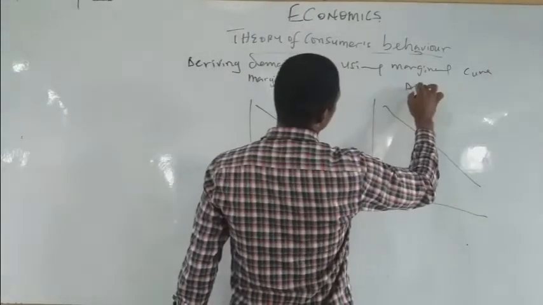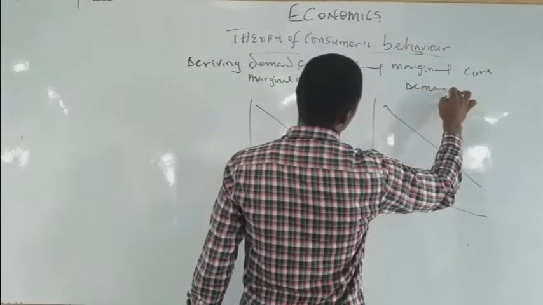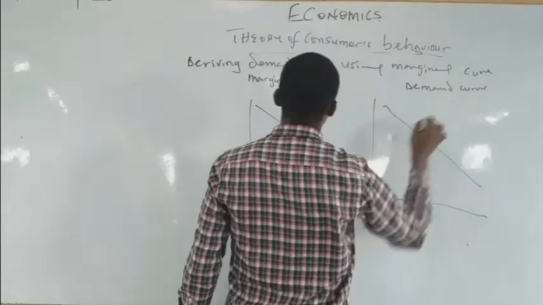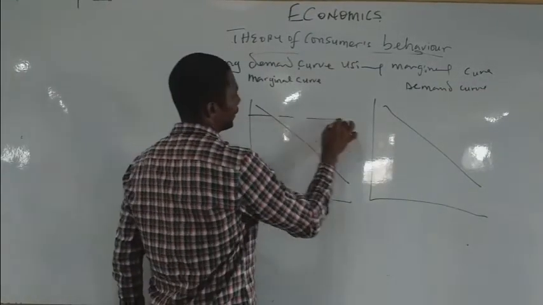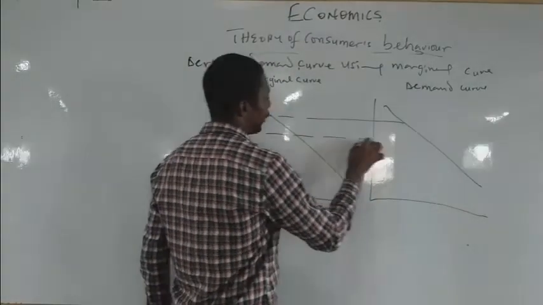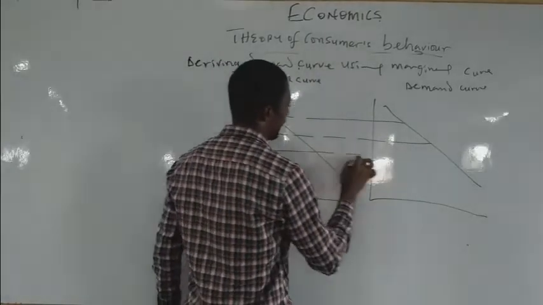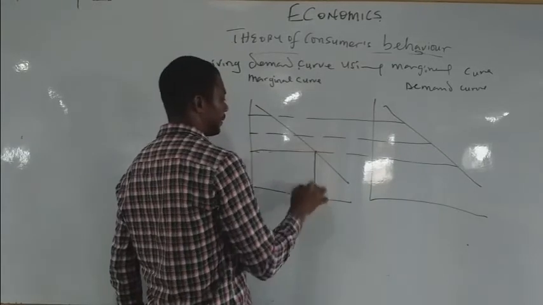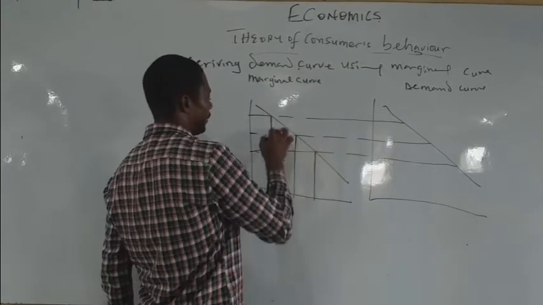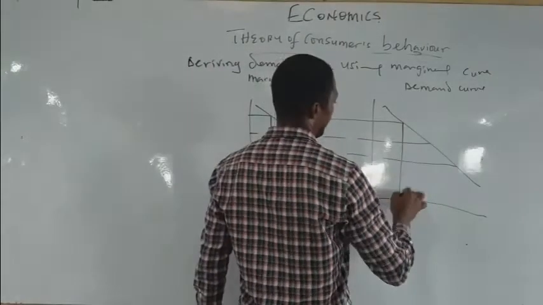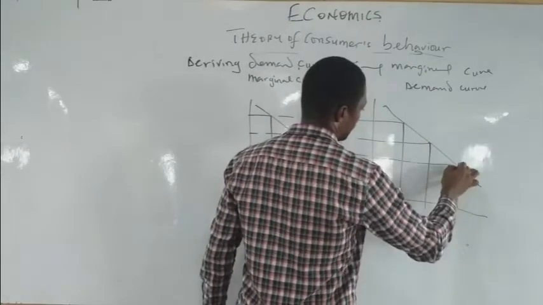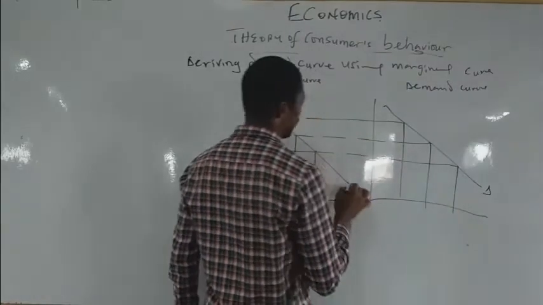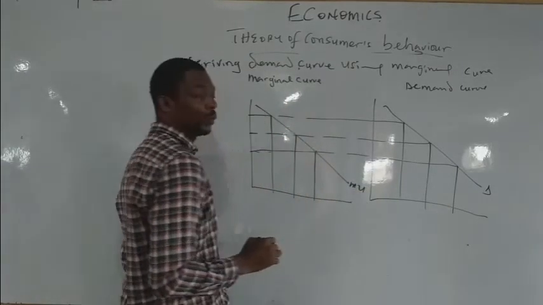And you have this as the demand curve. Now, this goes there, it goes there, it goes there, like that. And this one dissects, it's there, there, there, and there. We call this one the demand curve, and we call this one the MU curve.